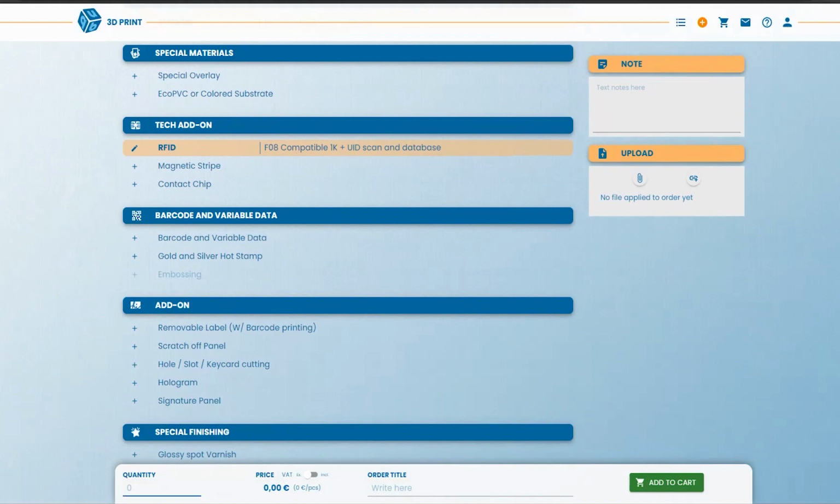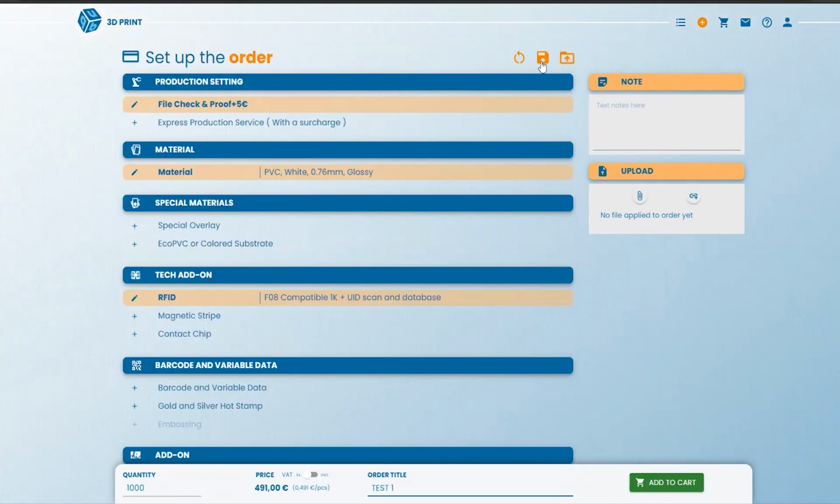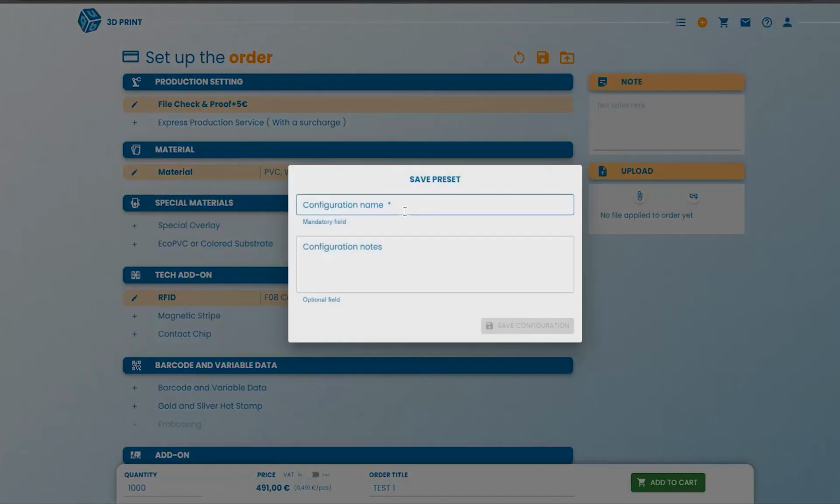Let me share also the quantity, for example, and the name, this one. Where do I save my preset? I save it here. I can click on Save Preset. Let me give a configuration name, for example, 08 standard. And I click on Save Configuration.